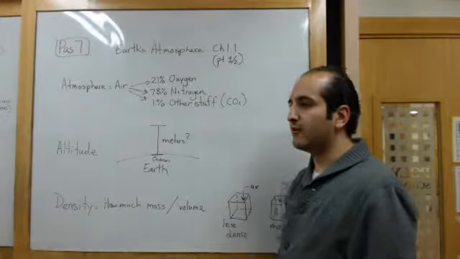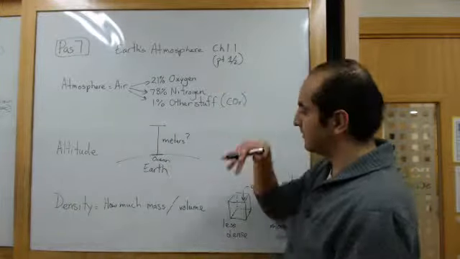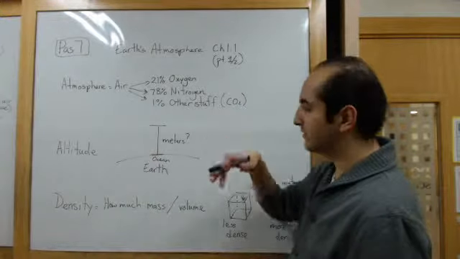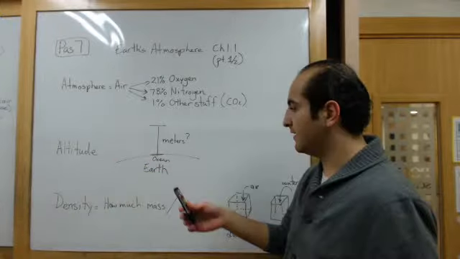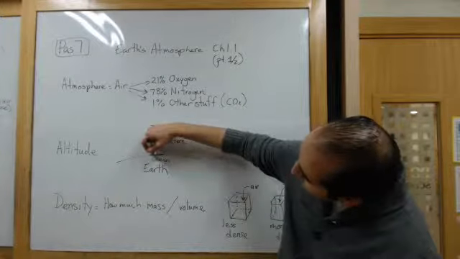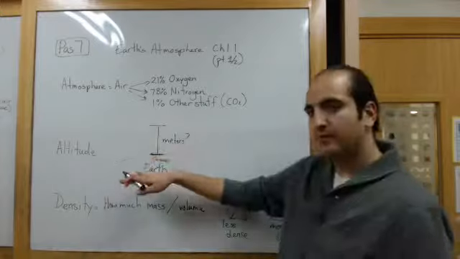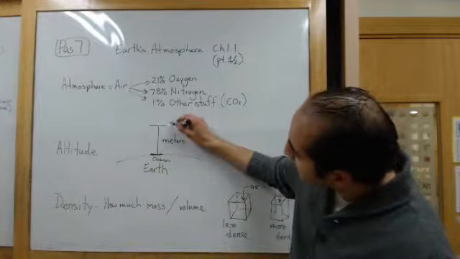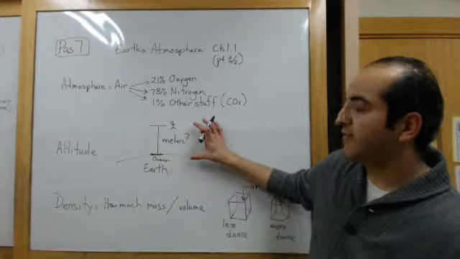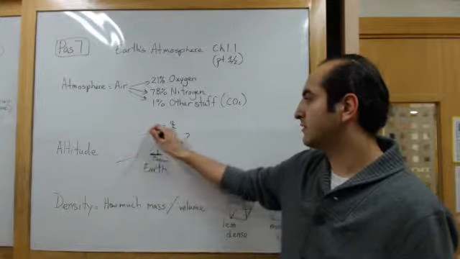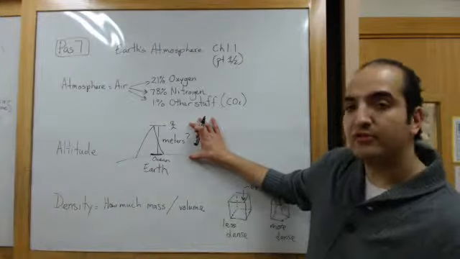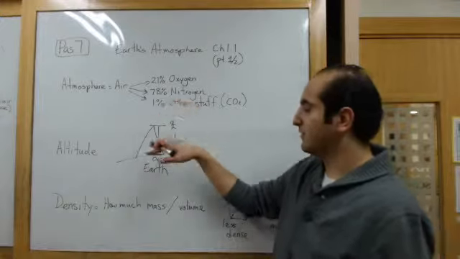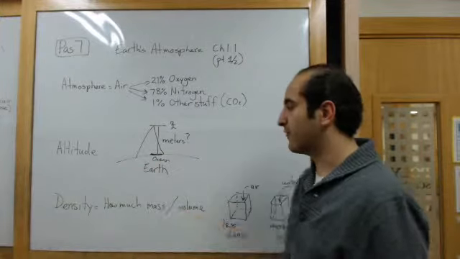Altitude. Some people say, oh, my altitude is my height. Altitude does not just mean height. It cannot be just any height. Altitude is specifically the height between the ocean of the Earth, which we call sea level, and wherever you are. So that is the altitude. If it is a mountain, the altitude of the mountain is measured by how far the height is from sea level, or from the ocean.